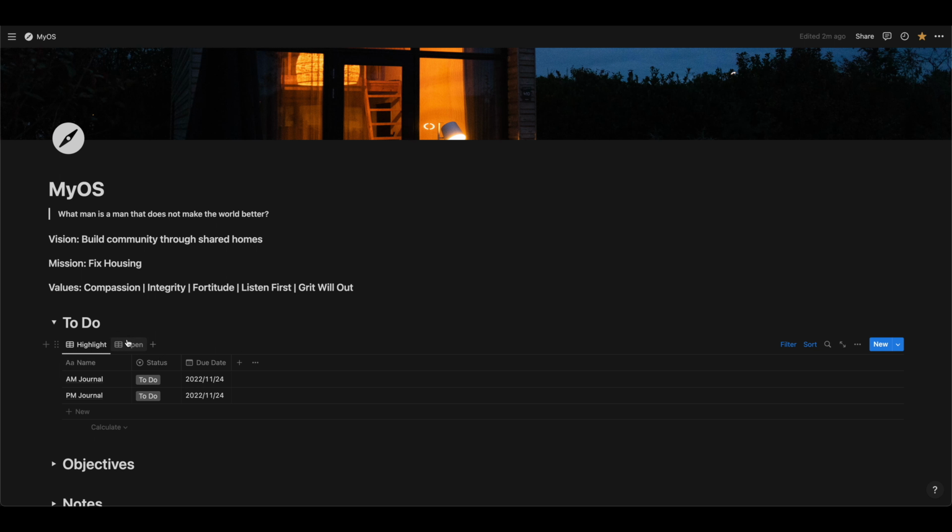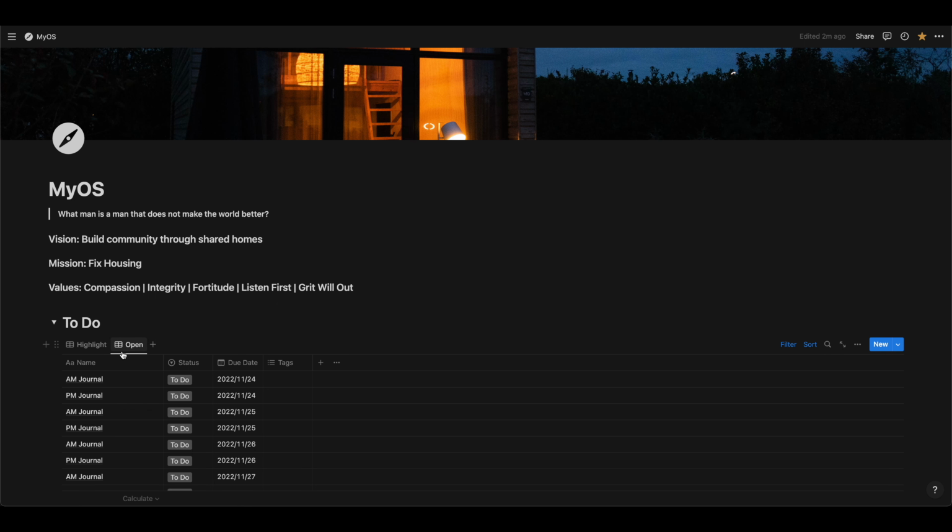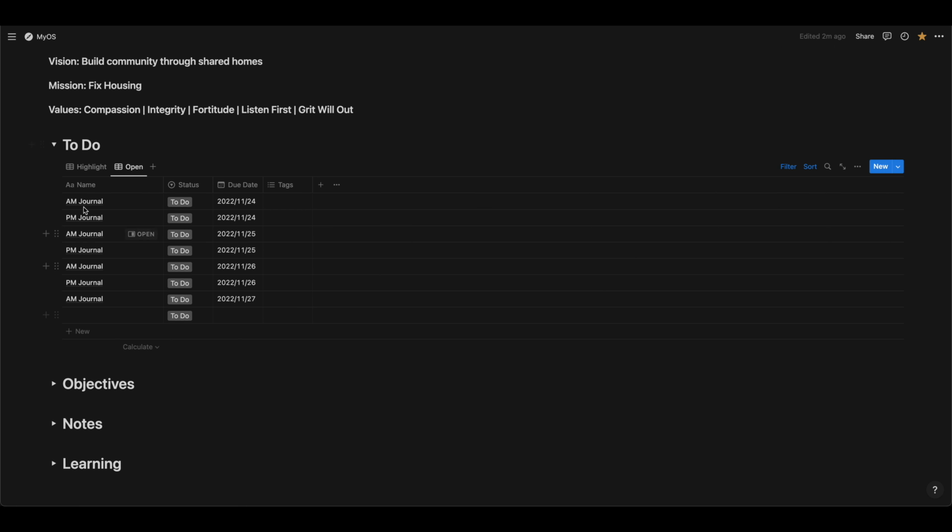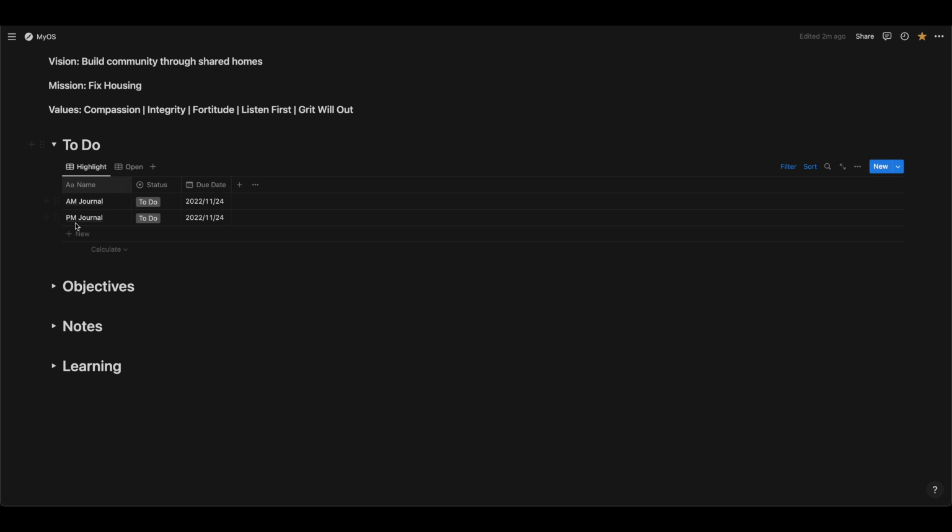These are my highlights, so the things that I have to get done today. I also have any open ones, and this is, again, all those different recurring tasks that there are, but highlights are really focused on what do I want to get done today, and I'll show where I do that journaling here in a moment.